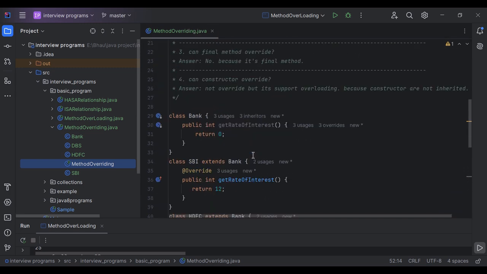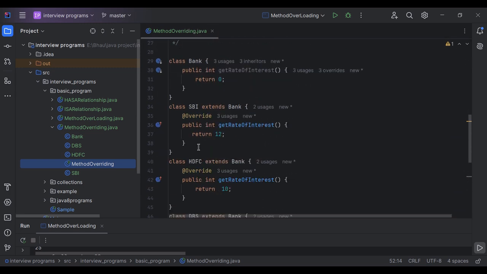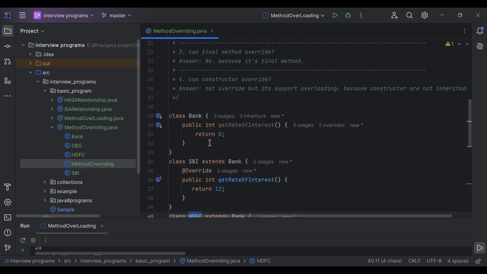So I have created three classes. The first class is a Bank class, the second is an SBI class, and the third is an HDFC class. In the Bank class I have created one method, getRateOfInterest, and it will return 0.